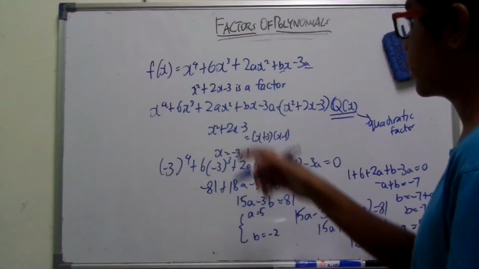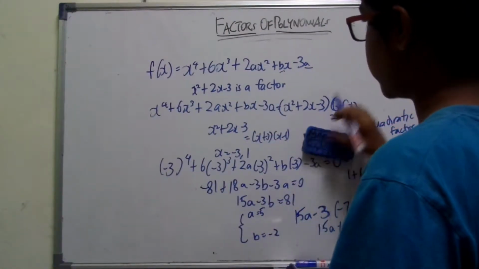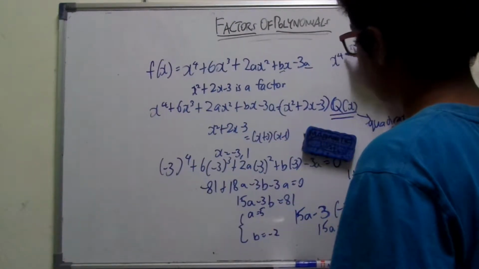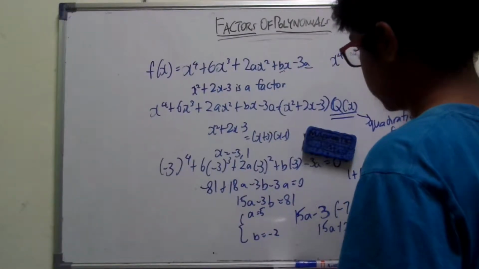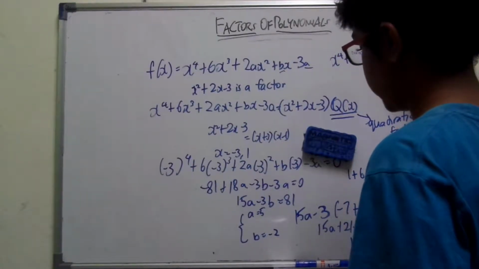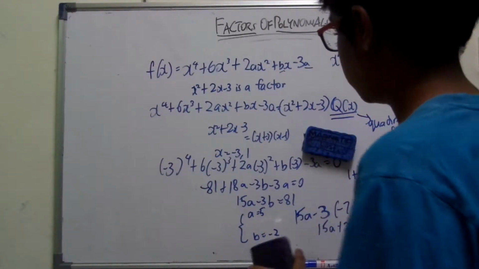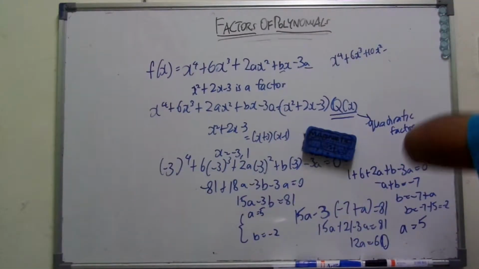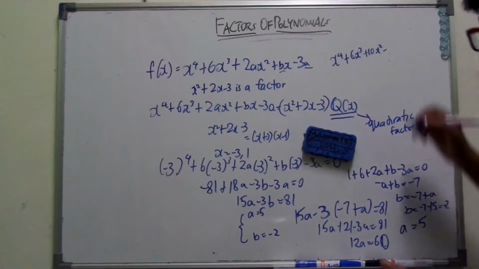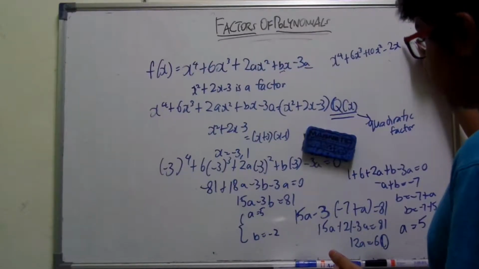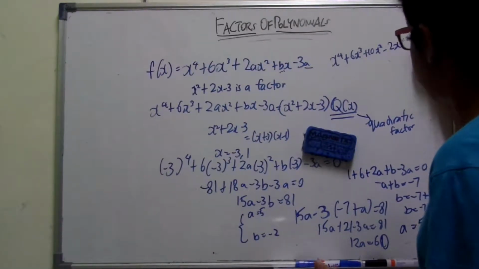Now let's substitute it back inside here. So that would mean that it's x to the power of 4 plus 6x cubed plus 10x squared minus 2x minus 15.